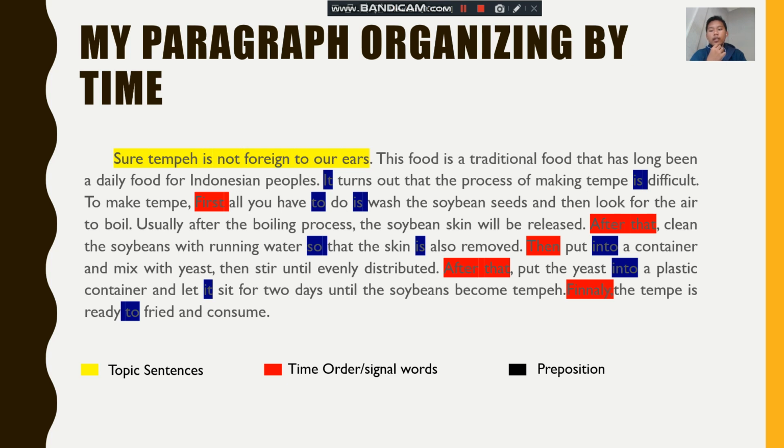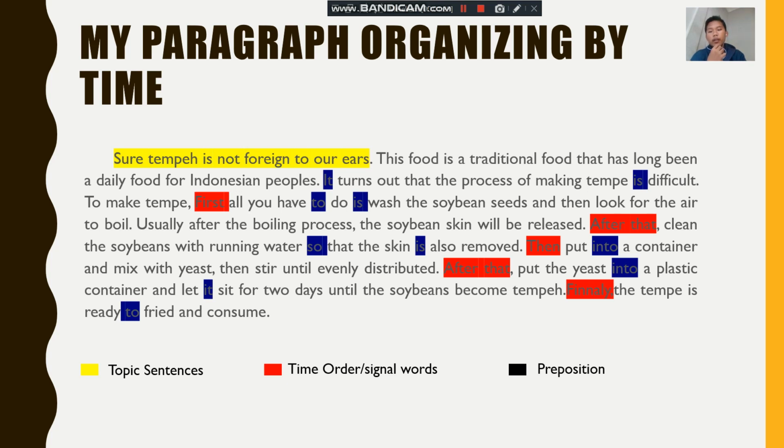The yellow sentences is the topic sentences, the red sentences is the time order or the signal words, and the blue is the preposition. Let me read my paragraph to you. Sure, tempe is not foreign to our ears. This food is a traditional food that has long been a daily food for Indonesian peoples. It turns out that the process of making tempe is difficult.